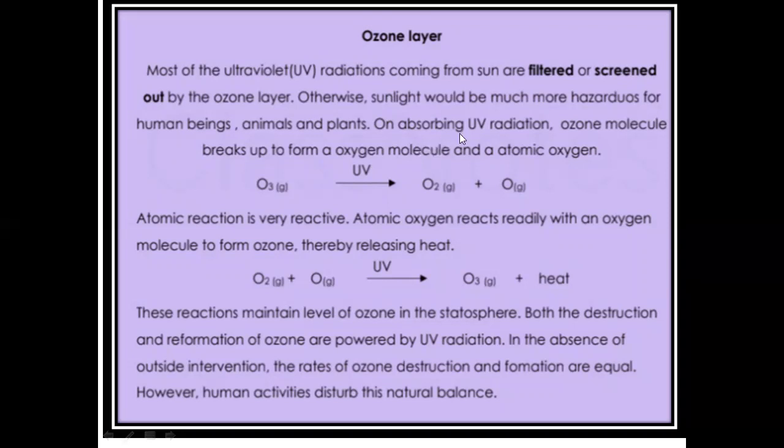On absorbing ultraviolet radiation, the ozone molecule breaks up to form an oxygen molecule and atomic oxygen. When ultraviolet radiations fall on an ozone molecule, it splits into an oxygen molecule and atomic oxygen. Only O is the oxygen atom. It is called atomic oxygen or nascent oxygen. So atomic oxygen is very reactive.